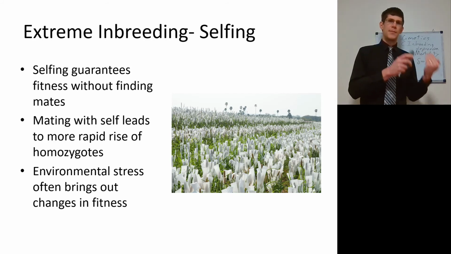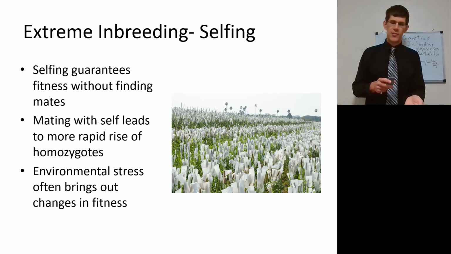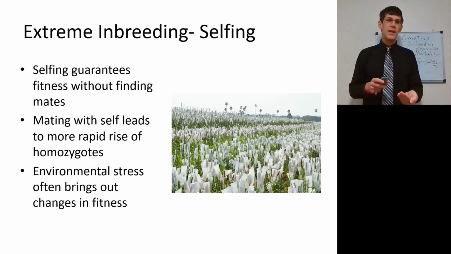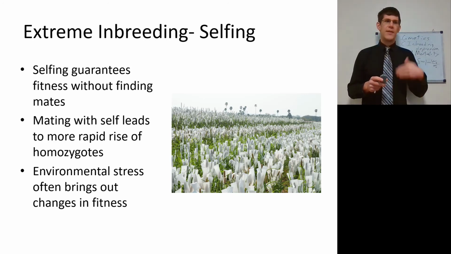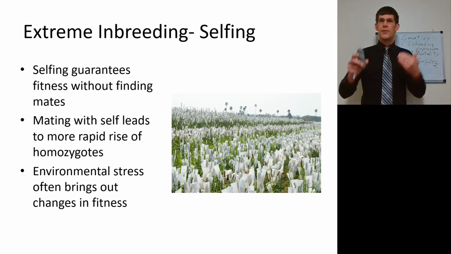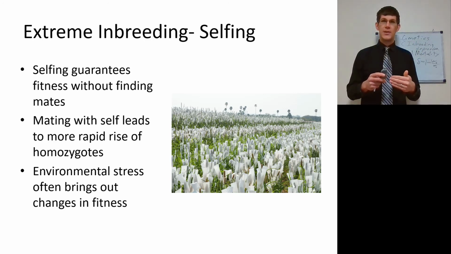Yeah, but some of your offspring are going to be lower quality. You might not see that until you see actual environmental stress, which is going to bring out these changes in fitness. Now I want you to think back to that nematode example a few lectures back where you have the nematodes that are accumulating mutations. They're fine until they're put in the environment, and suddenly all of those deleterious mutations become truly deleterious. In much the same way, all of these homozygotes for loss of function alleles, they're not really that bad until they're put out in nature, and then suddenly they're lethal.